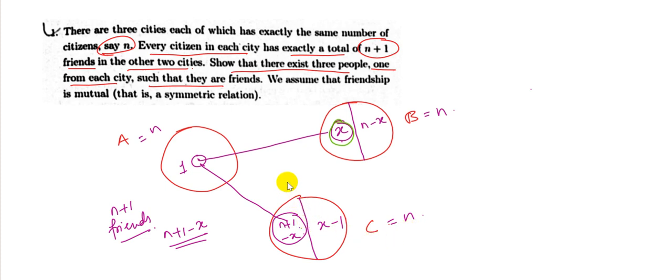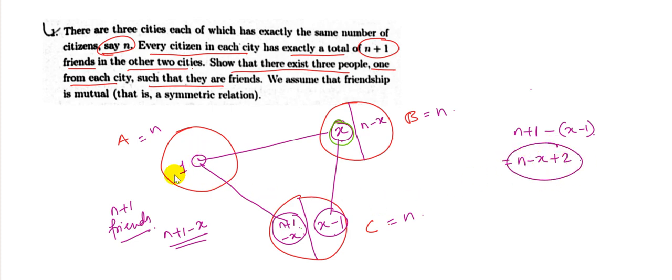So the people in city B who are part of this group x will be friends with this group. Suppose any one of them is friends with x minus 1 people out here, so he will need another n plus 1 minus x minus 1, which is n minus x plus 2 friends from city A.